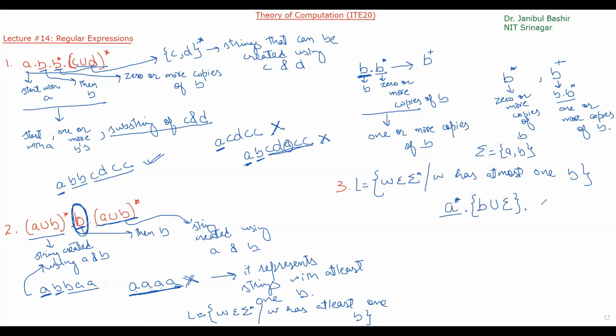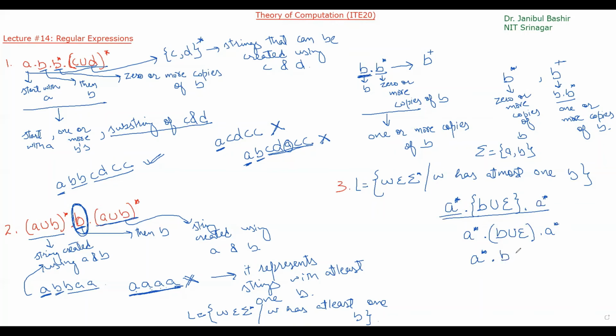And at the end also we can have anything. Anything means A star, not B. Okay. So this we can represent like this: A star dot B union epsilon dot A star.